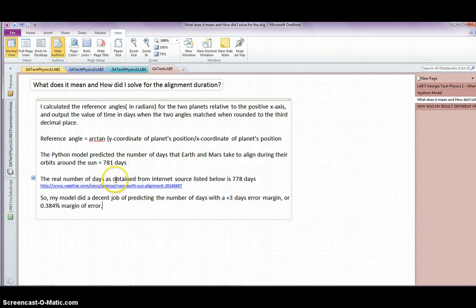The real number of days, as obtained from an internet source I have listed below, weather.com, is 778 days. So my model did a pretty decent job of predicting the number of days, within a 3-day margin of error, or a 0.384% margin of error, as you can calculate from the numbers above, with 3 days error in 781 days, and then a percent calculation.